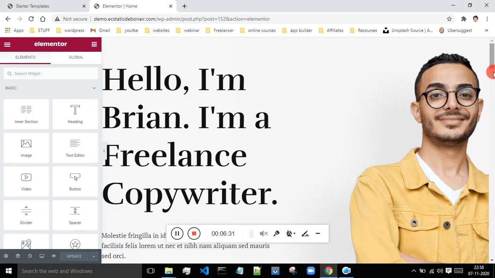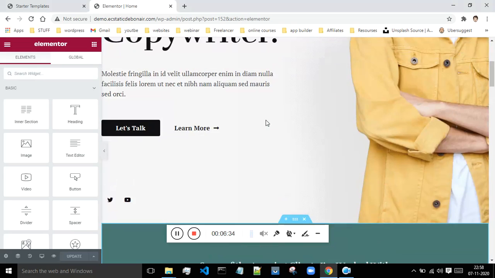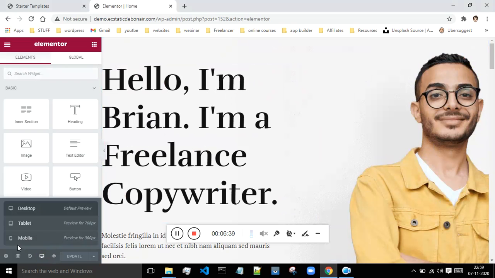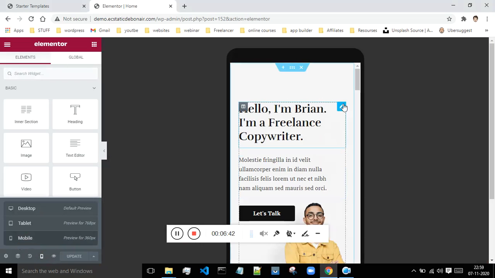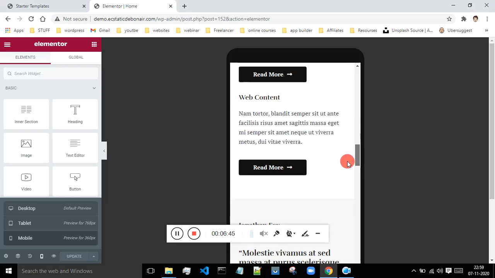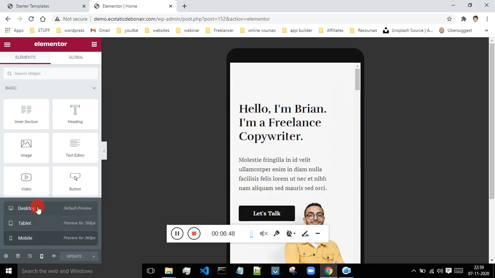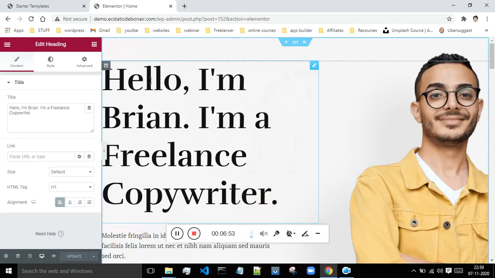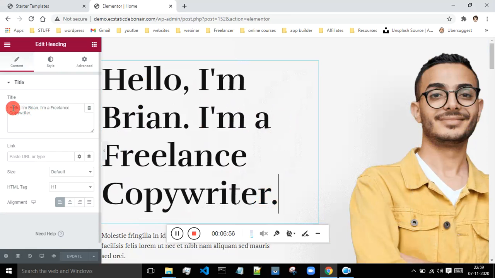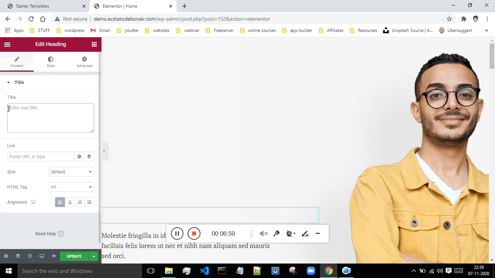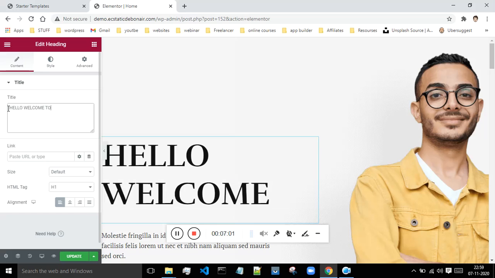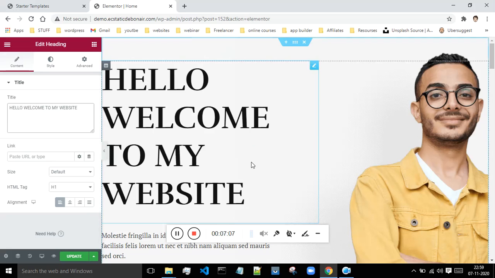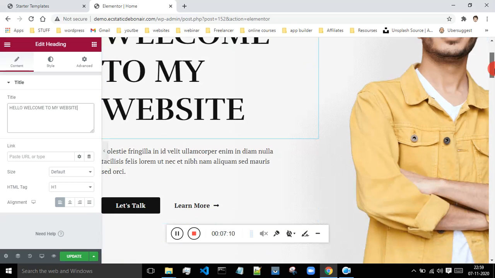After that you will be taken to this page where everything is editable. Now if you want to see how your website looks on a cell phone, click on the mobile option over here, and your website will be visible on a cell phone in this manner. Now again click switch to desktop mode, and suppose you want to change this name, then I will click on this, erase all this, and say hello, welcome to my website. So this is how you can change anything and everything present over here.